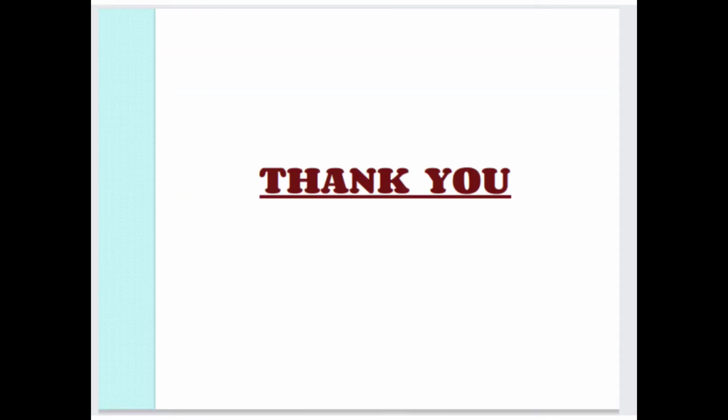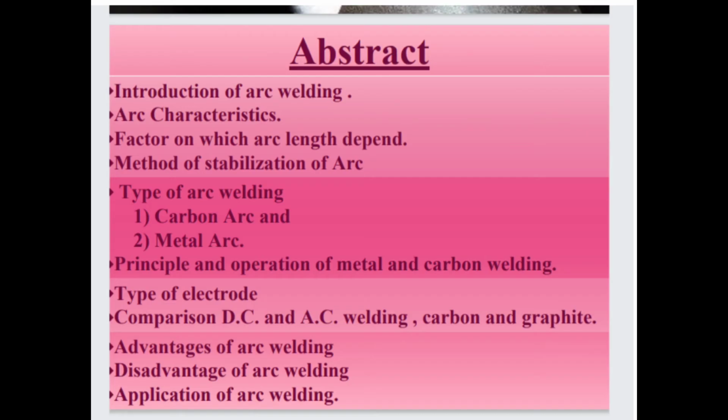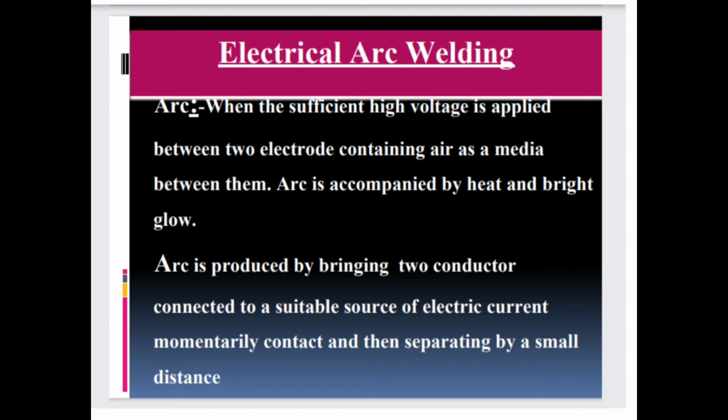So today I am going to explain the electric arc welding. So these are the contents, and first is electric arc welding. Arc means what? When the sufficient high voltage is applied between two electrodes containing air as a media between them, arc is accompanied by heat and bright glow.